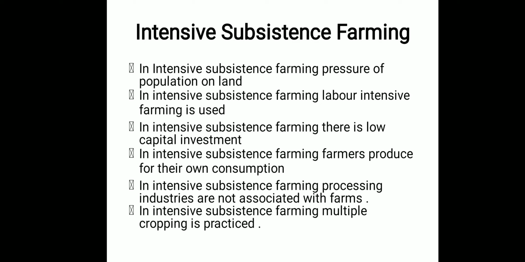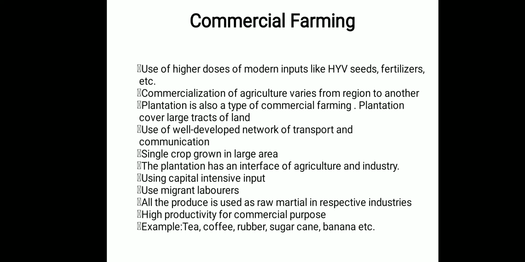Multiple cropping means when we produce different types of crops simultaneously from the same field. And last one is commercial farming. As the term suggests, commerce means business. So this type of cultivation is generally done for business purposes.